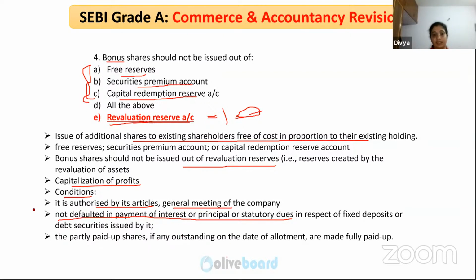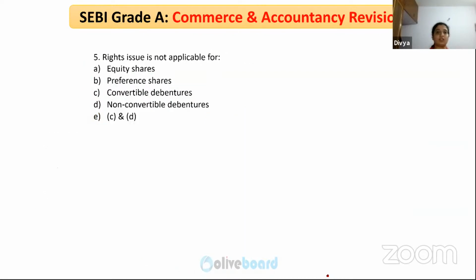That means they should have paid it regularly, and there should not be any partly paid up shares. If there are any partly paid up shares, what is partly paid up shares? Suppose the face value of the share or the issue price of the share is 10 rupees and only 8 rupees have been collected for those shares. So this 8 rupees has to be converted to 10 rupees first, and only then they can issue bonus shares. So right issue is not applicable for